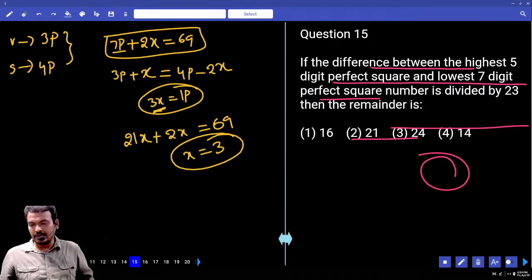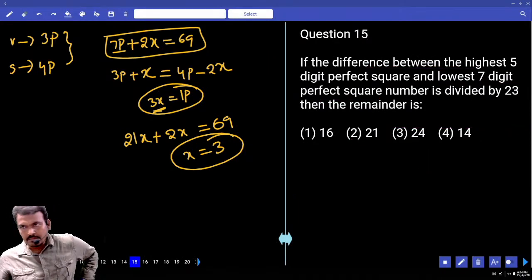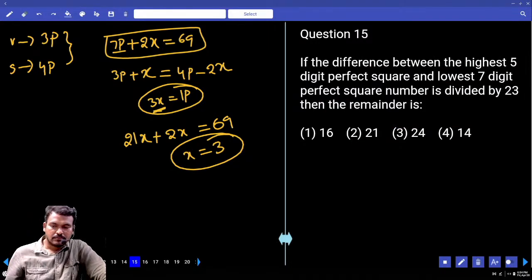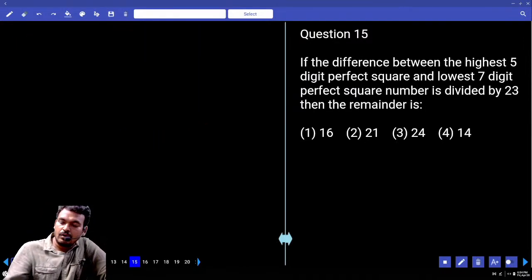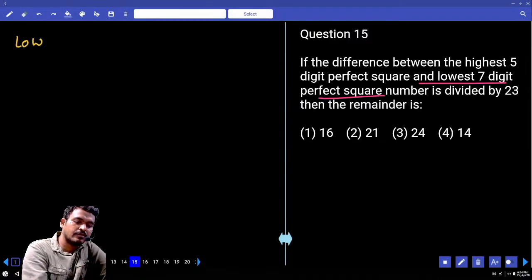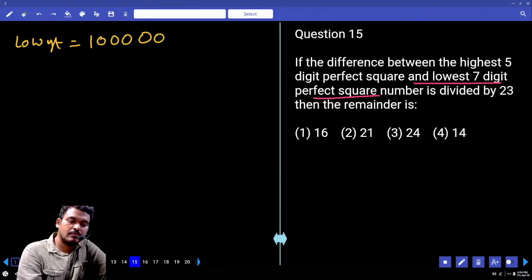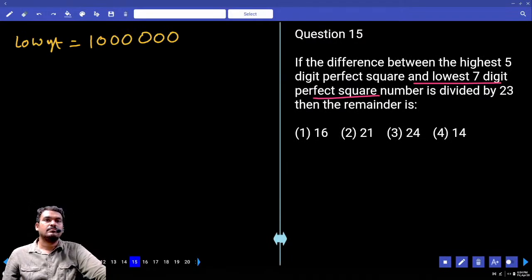Next question number 15. If the difference between the highest 5 digit perfect square and the lowest 7 digit perfect square number is divided by 23, find the remainder. Okay, first, lowest 7 digit perfect square. 1, 7 digits, it is a perfect square. Yes or no?